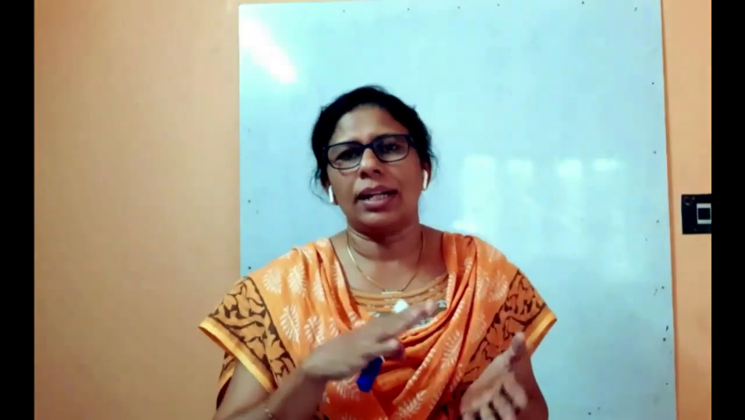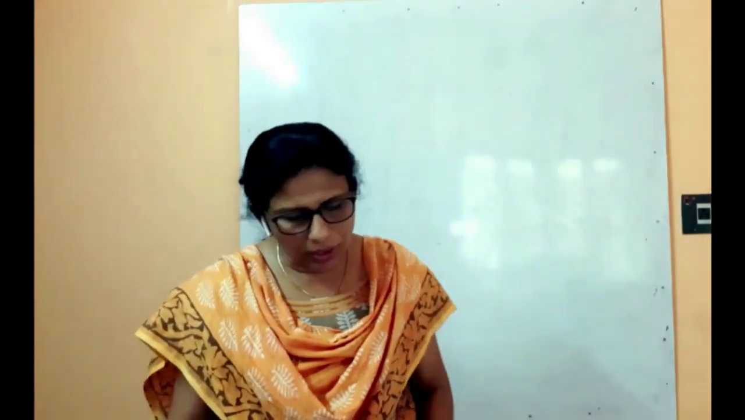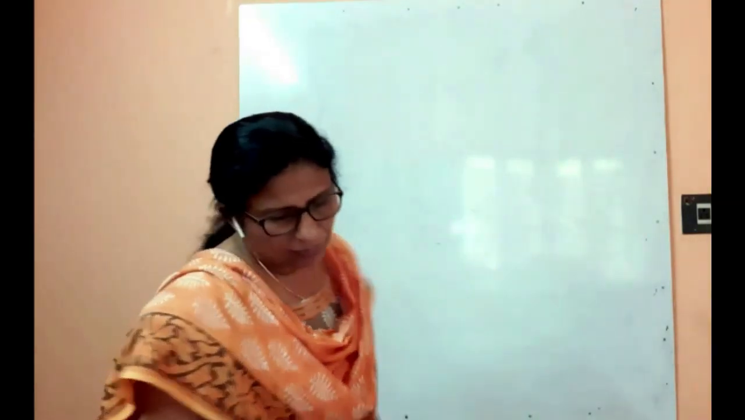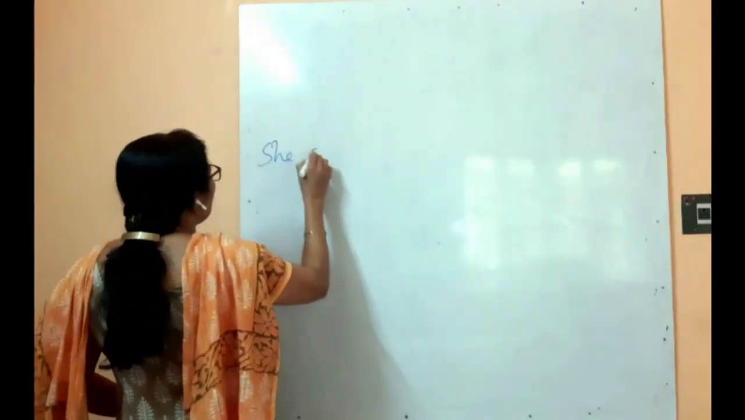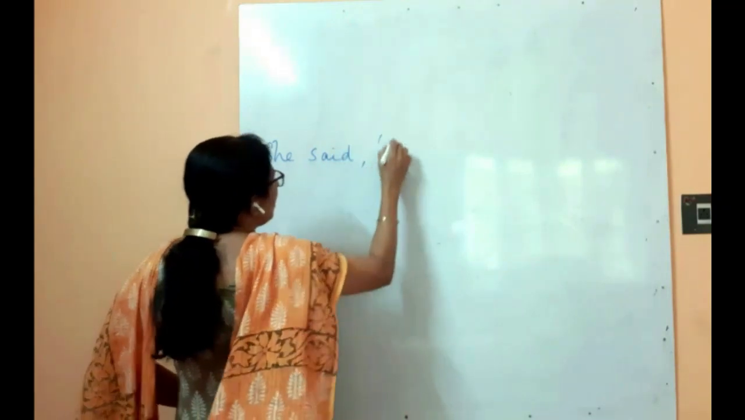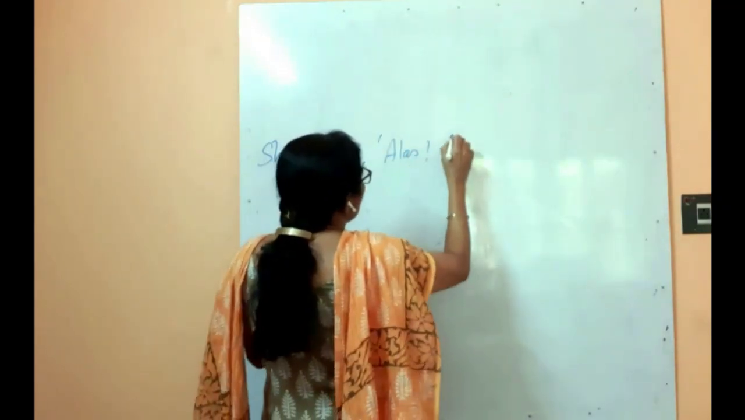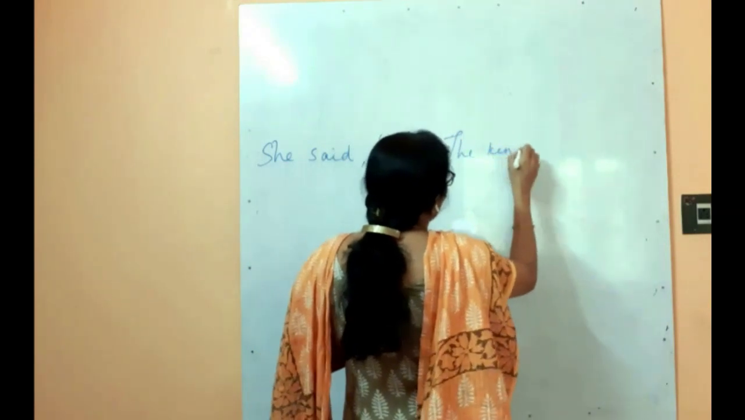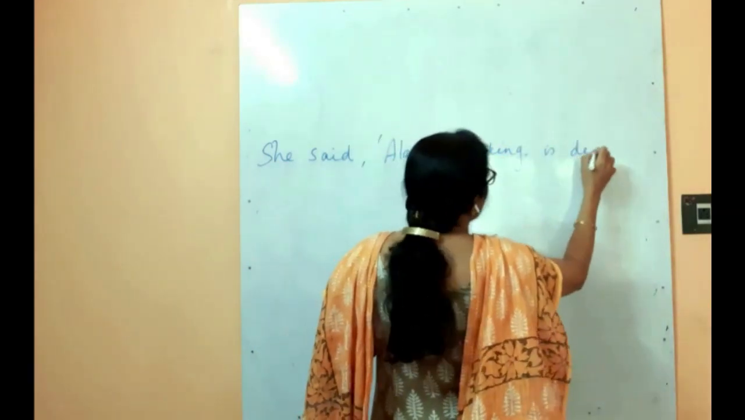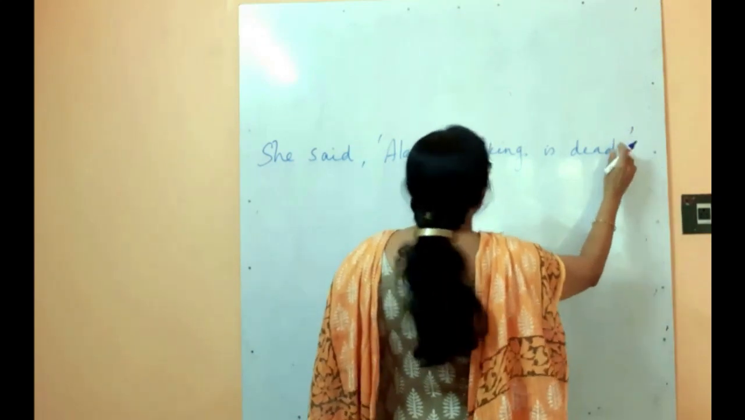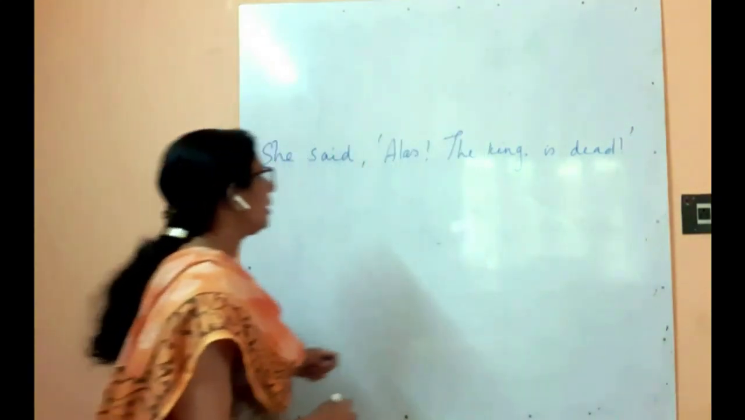So, she exclaimed with sorrow that. She exclaimed with happiness that. She exclaimed with joy that. She exclaimed with excitement that. Okay, in such a way, we'll combine. Example: She said, "Alas, the king is dead."